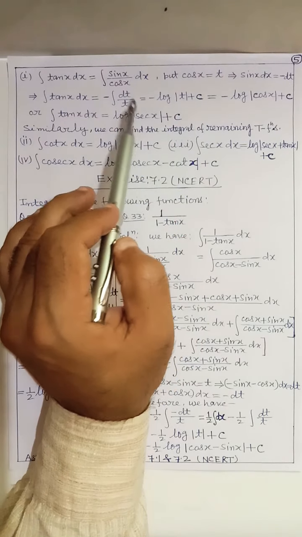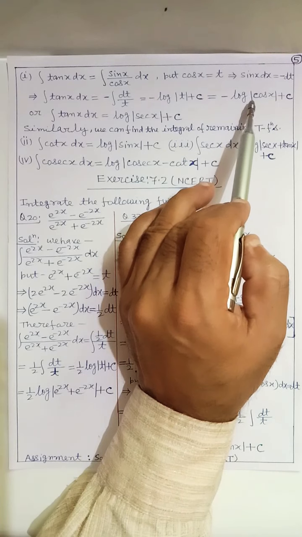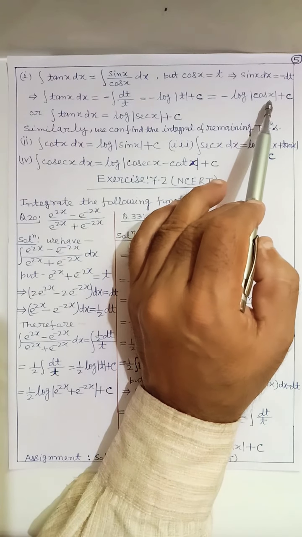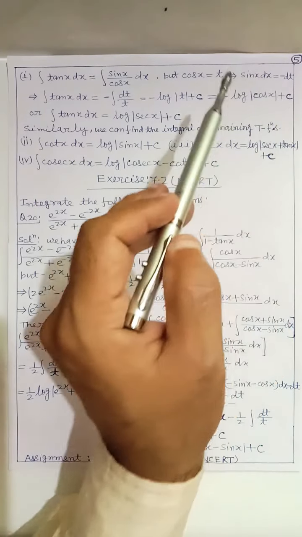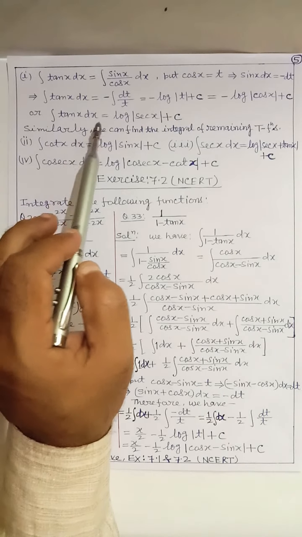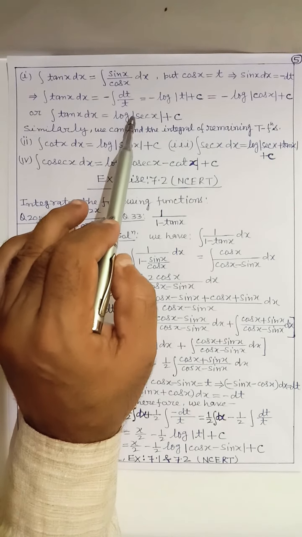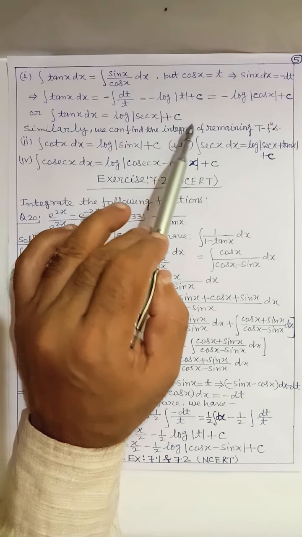Already we know, this is equal to minus log of mod cos x plus c, and this can also be written as integral of tan x dx equal to log mod of sec x plus c.